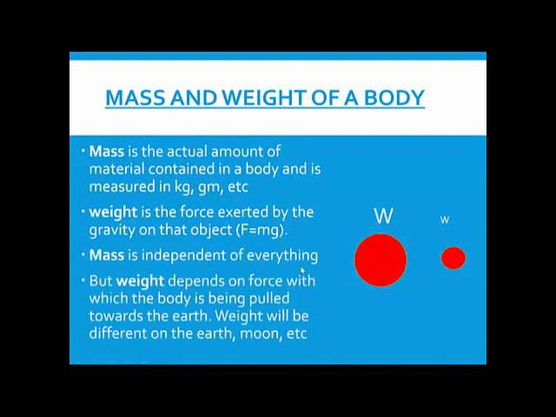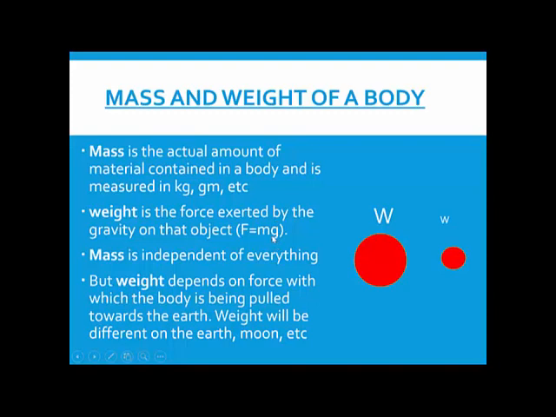Mass is independent of everything. Whatever is inside your body will remain the same whether you go on Mars, the Sun, Pluto, Neptune or Uranus. Wherever you go, that mass inside your body will always remain the same. It will not change, isn't it? But look at this weight. Weight is equal to mass into acceleration due to gravity. This acceleration due to gravity is going to change.